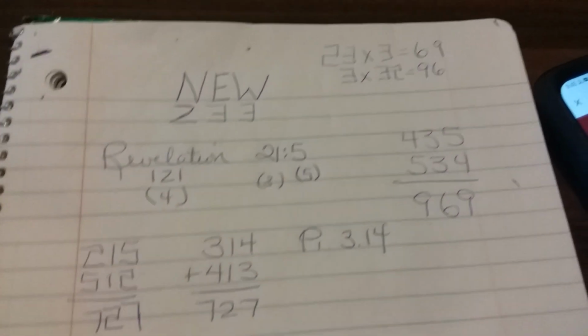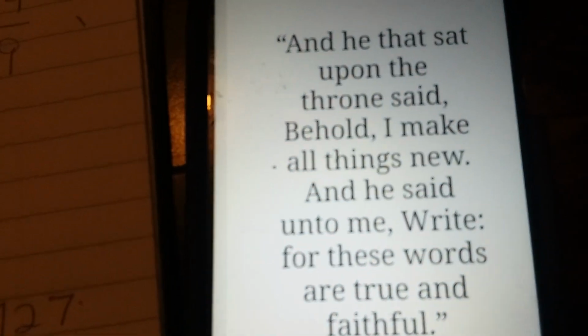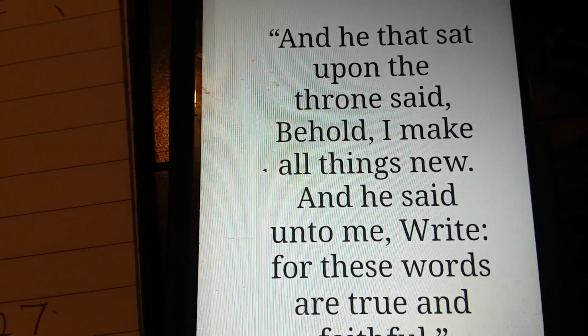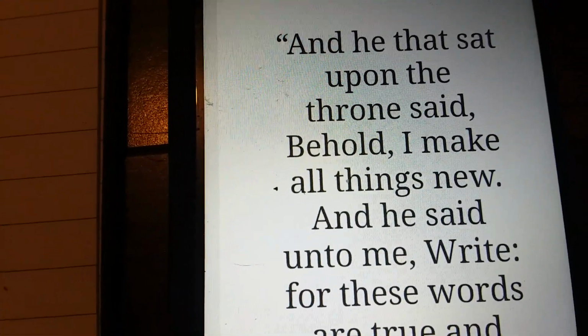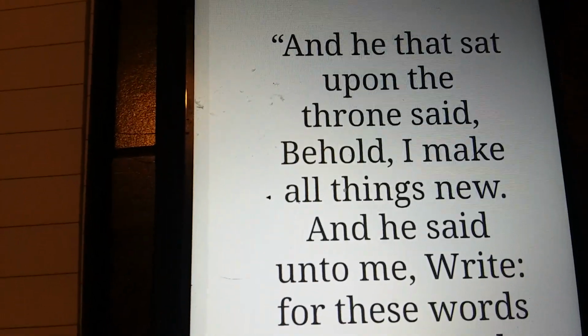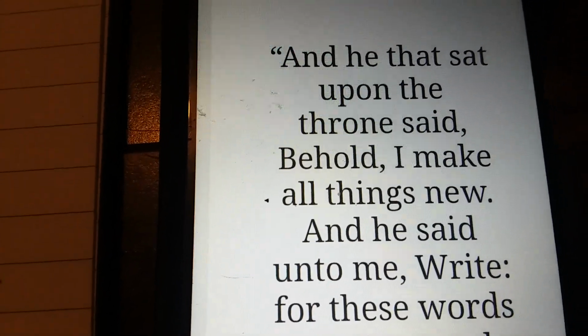That's what it means by, "Behold, I make all things new." No longer will we be living in time as we are now. Time brings about death and destruction, and that will be no more. All things will be new.